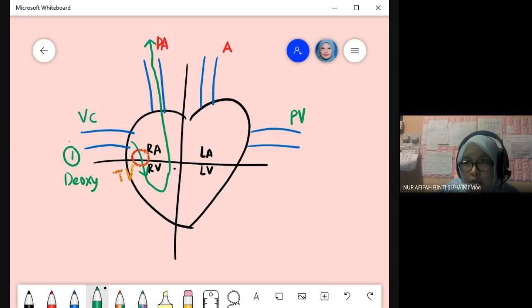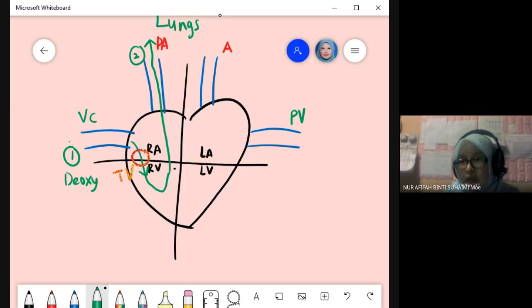Go where? This one deoxy, no oxygen. So we need the oxygen. We go to the lungs. From pulmonary artery, we go to lungs. From lungs, it takes the oxygen. Gas exchange occurs. The one that you have learned in chapter 2, the alveolus one, the oxyhemoglobin, and so on. And then from the lungs, go to number 3, which is pulmonary vein. The oxygenated blood enters the pulmonary vein.